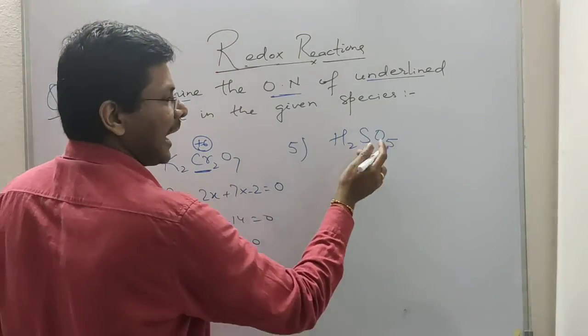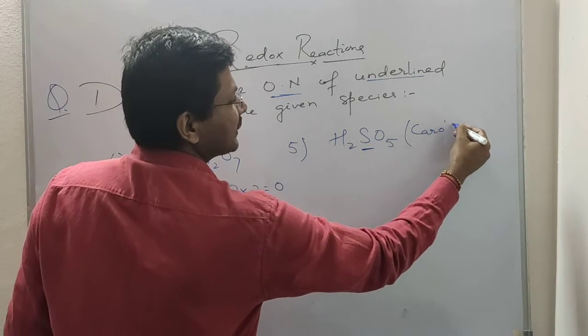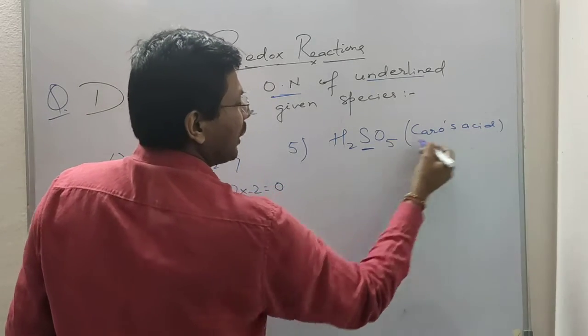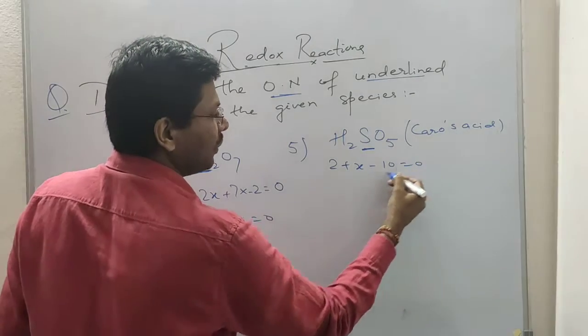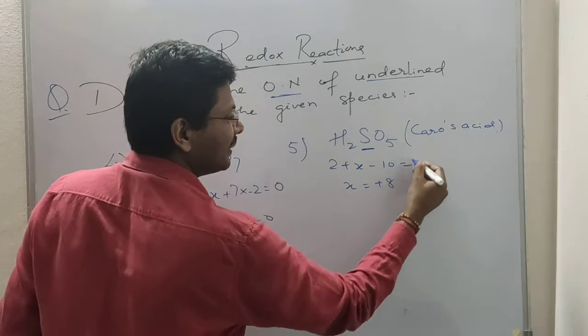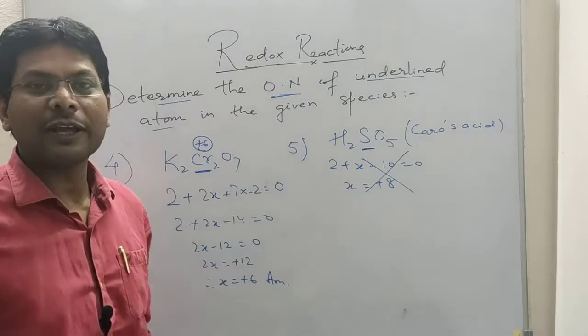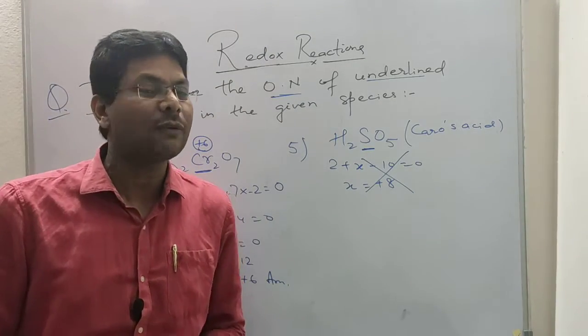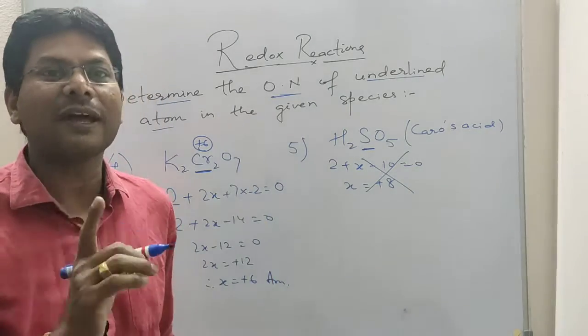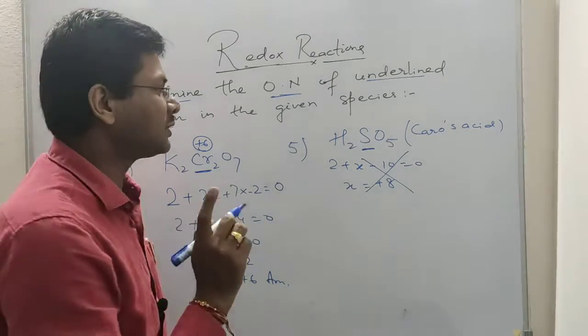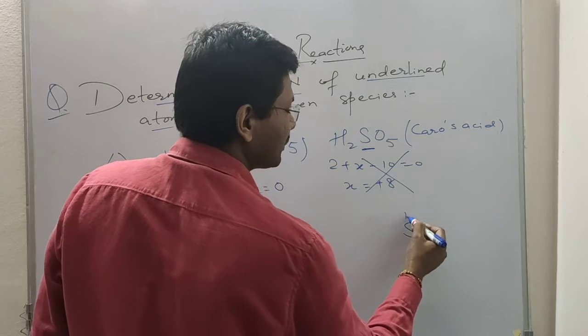Let's see Caro's acid. This is called Caro's acid. What is the oxidation state? If you calculate 2 plus x minus 10 equal to 0, x equal to +8, then this is wrong, because sulfur cannot have an oxidation state in excess of +6 because it belongs to group 16. So that means there is some peroxide linkage. So let's see the structure of this molecule.